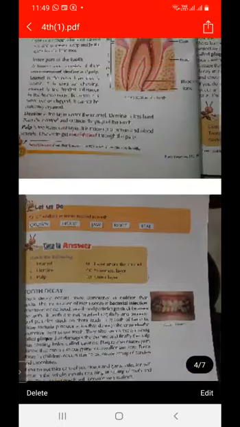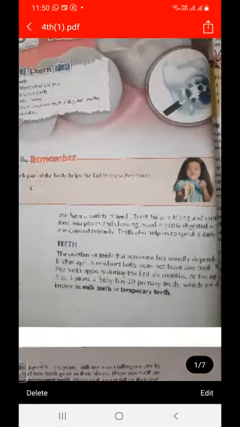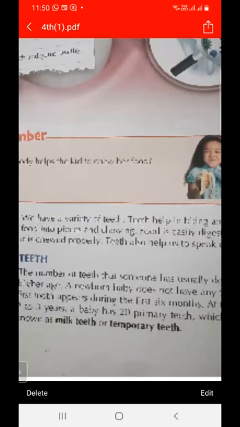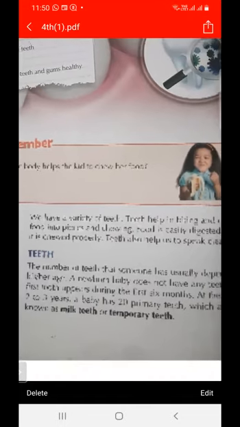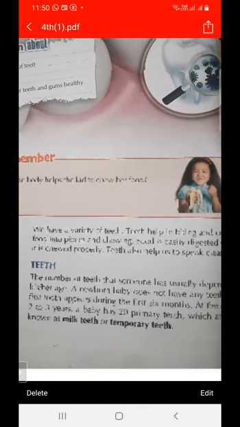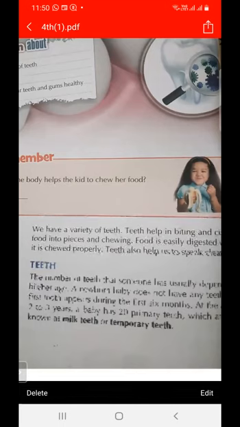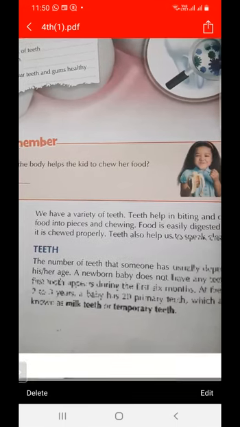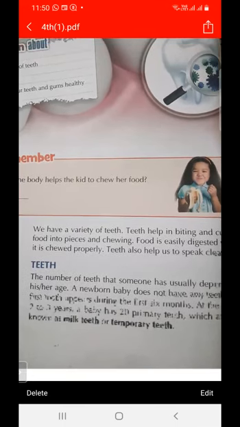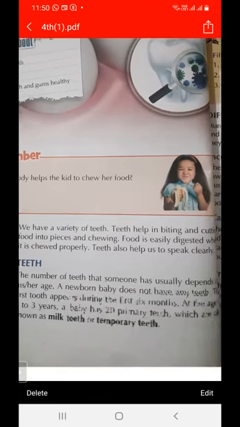Next, you have to remember teeth. Teeth are of two types. First is temporary teeth. What is another name of temporary teeth? Milk teeth. Milk teeth are called temporary teeth. This is also our organ, and we have a variety of teeth. What is the purpose of teeth? Teeth help us to speak clearly.